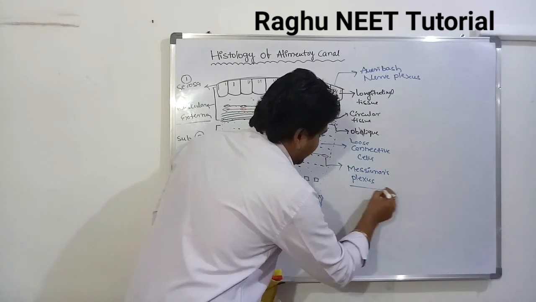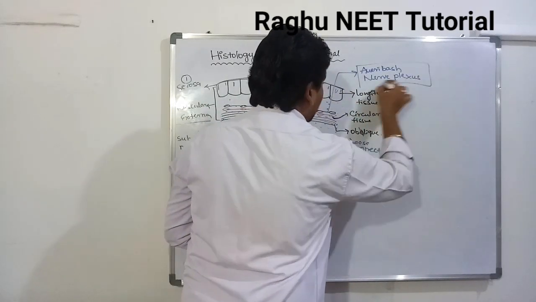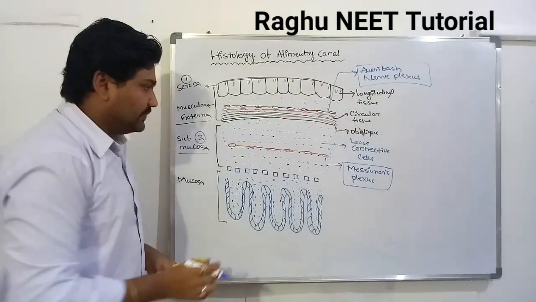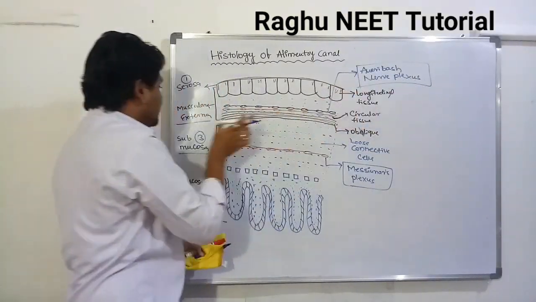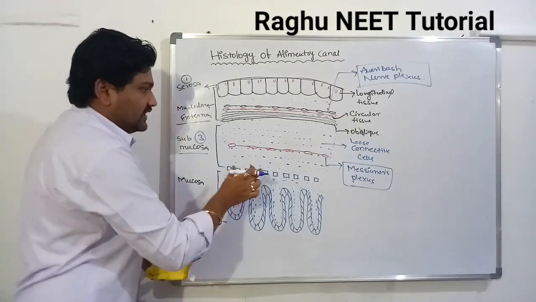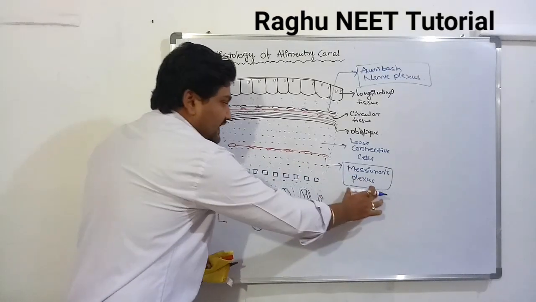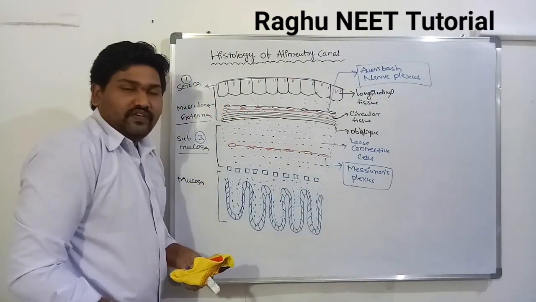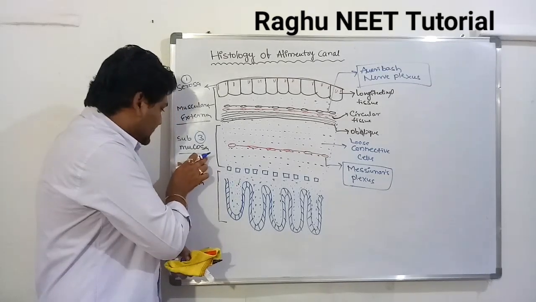These plexuses are very important from an examination point of view: Auerbach's plexus and Meissner's plexus. The Meissner's plexus is present in the submucosa region. The Auerbach's plexus is present in the muscular externa region. The submucosa has loose connective cells, and it also contains a nerve plexus known as Meissner's plexus.